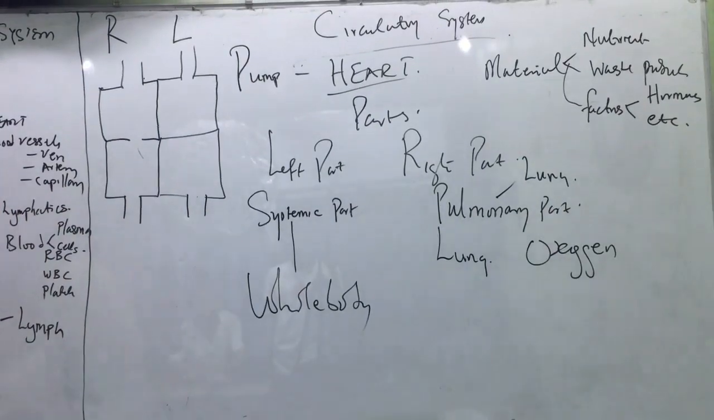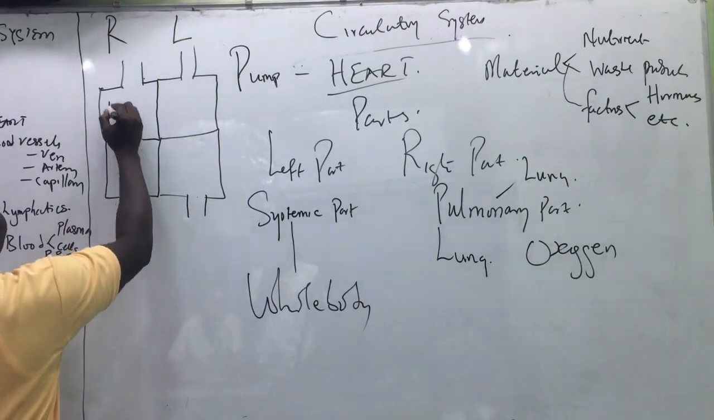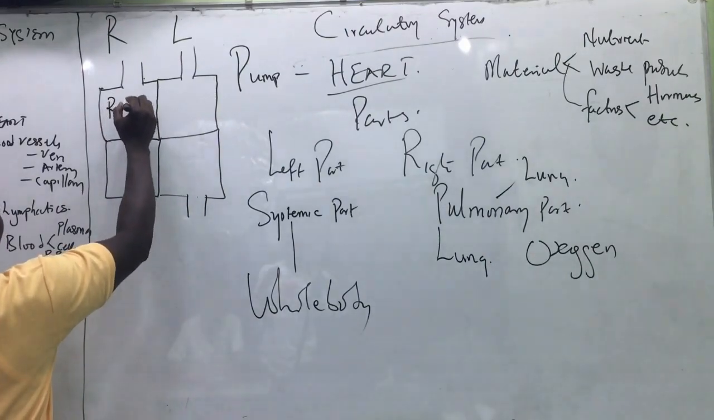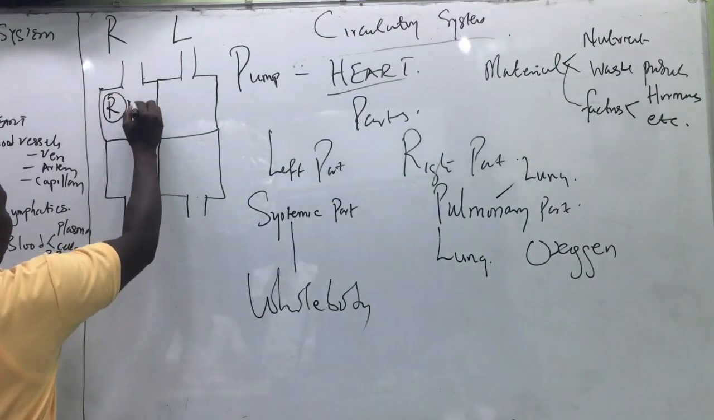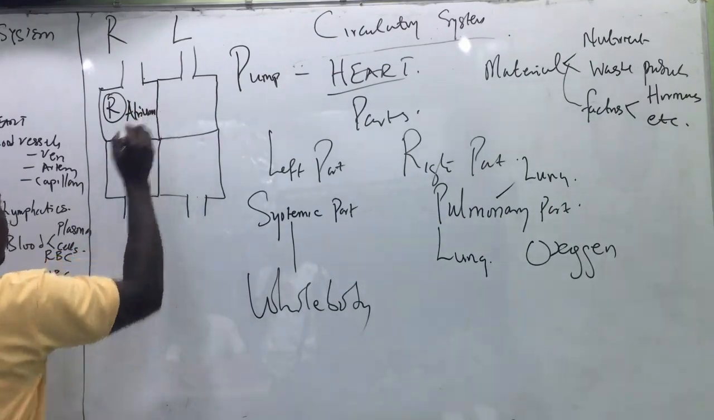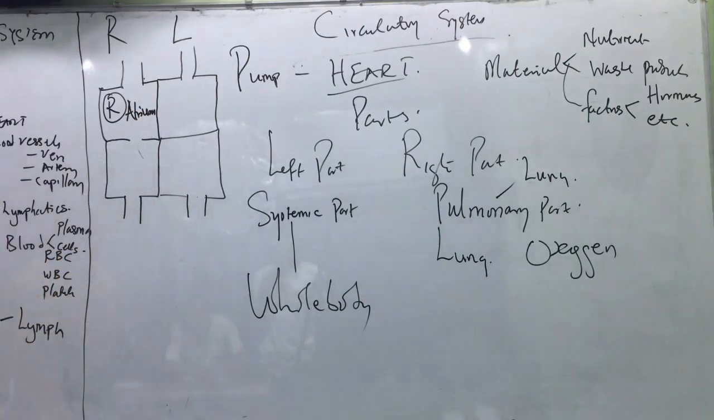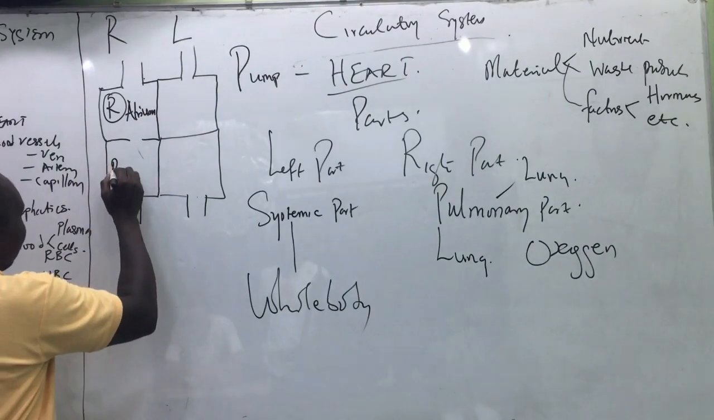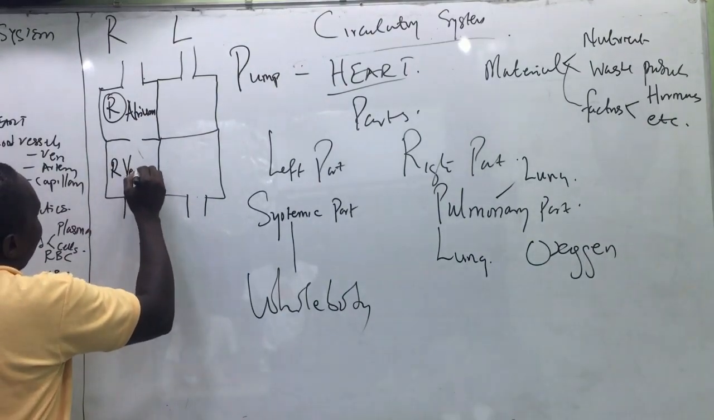Now we start with the right part. The right part of the heart is made up of, one, the right atrium. The plural of atrium is atria. Two, the right ventricle.